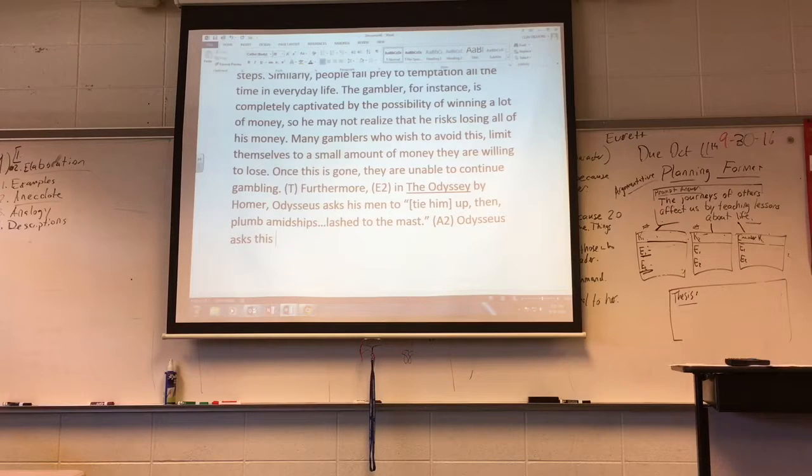asks this because he was warned by Circe, the witch, that if he wanted to hear the siren's song, he must protect himself by ensuring that he could not move.